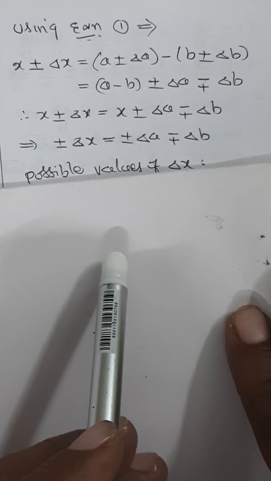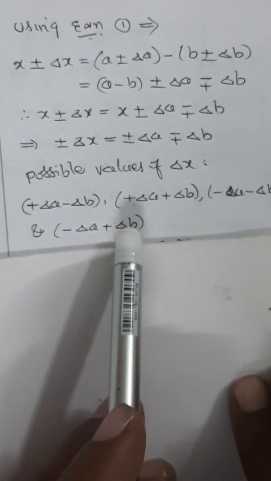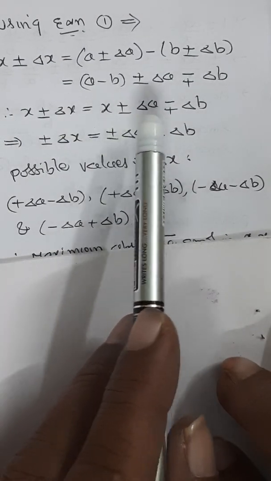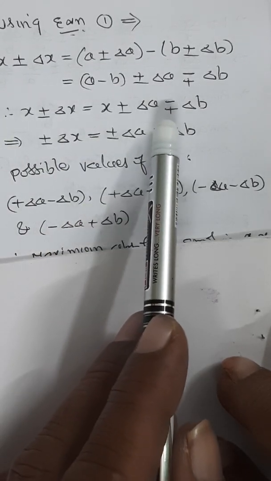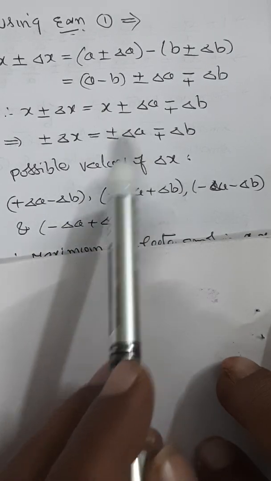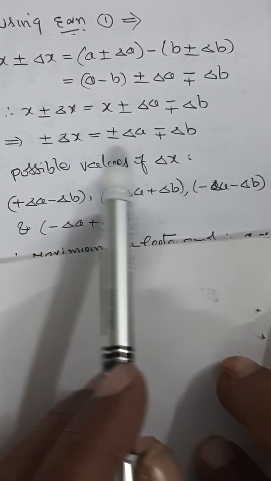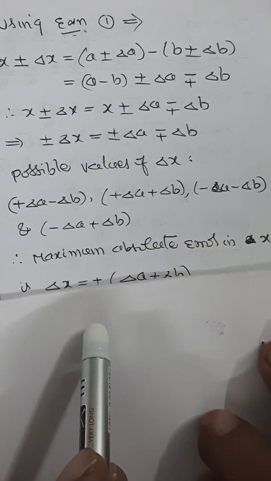So the possible values of delta x from this, four possible values, are plus delta a minus delta b, minus delta a minus delta b, plus delta a plus delta b, and minus delta a plus delta b. So these are the four possible values of delta x. So what is the maximum absolute error in x?